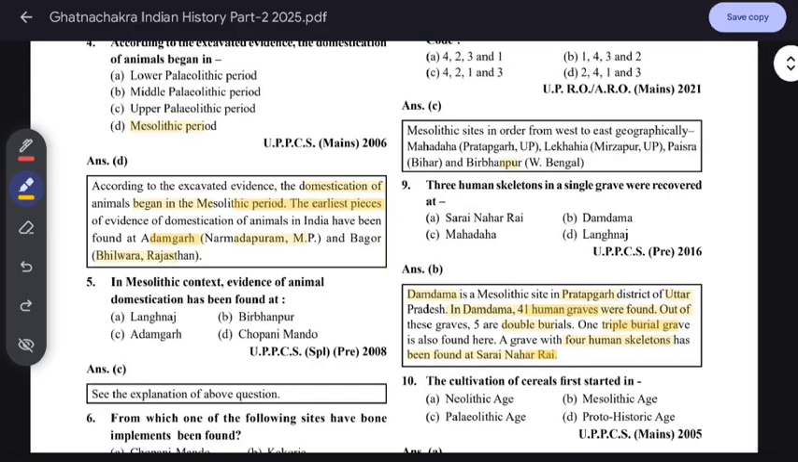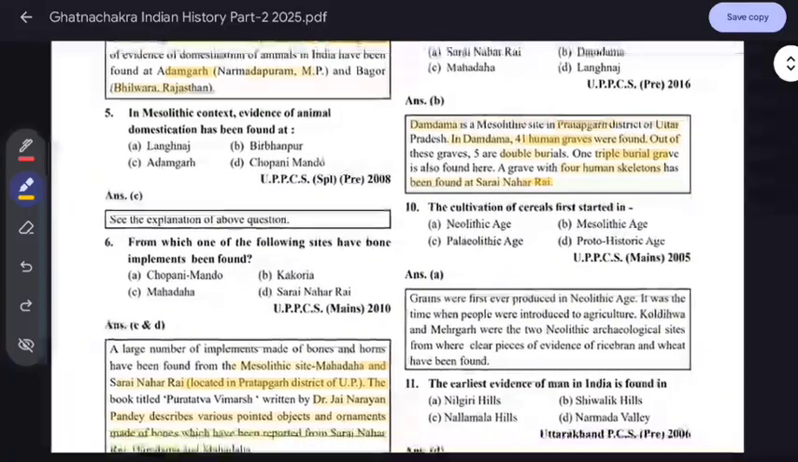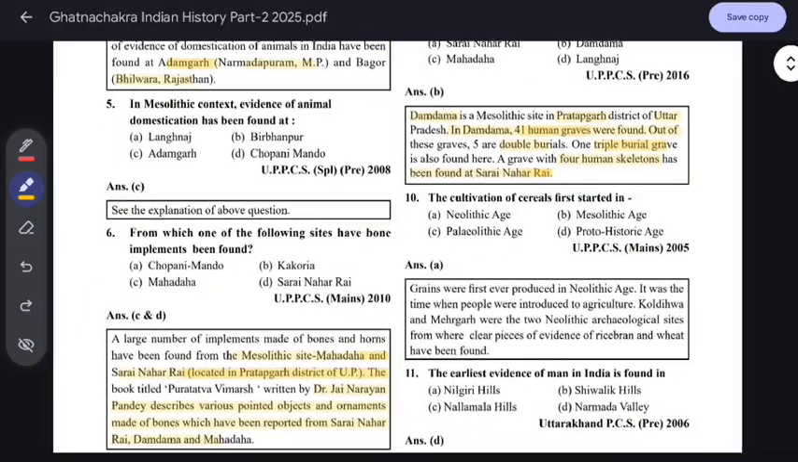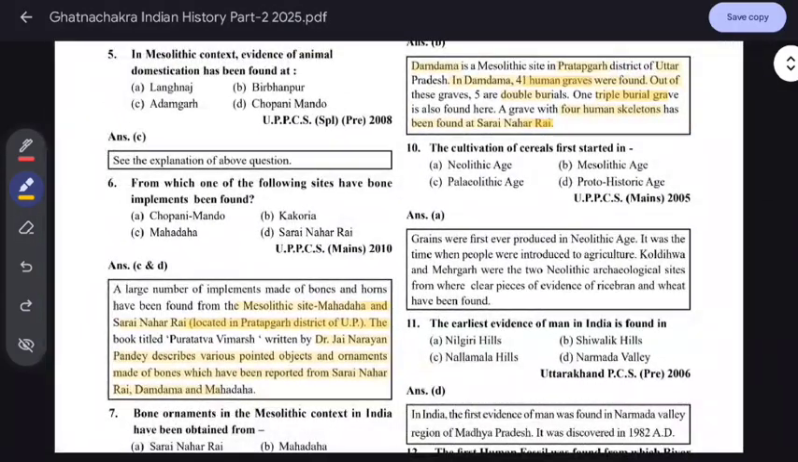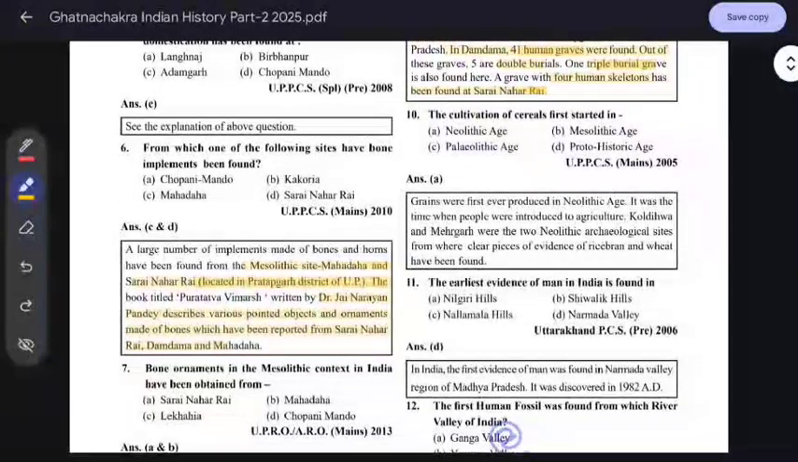Just know this. The cultivation of cereals first started in Neolithic sites. This is important. Many times it is asked whether agriculture started in Neolithic sites. Grains were first produced in Neolithic sites, and it was a time when people instituted agriculture, called Yava and Mehergarh, two Neolithic sites. Please remember it. This is important.